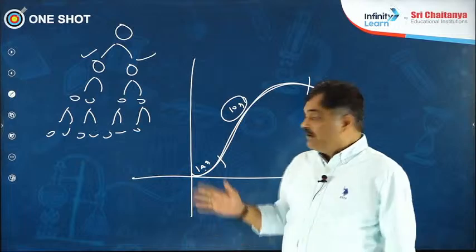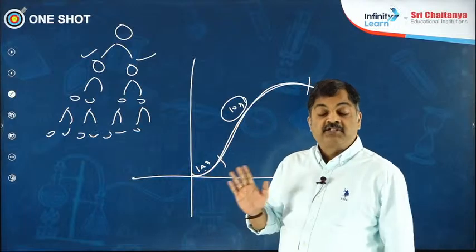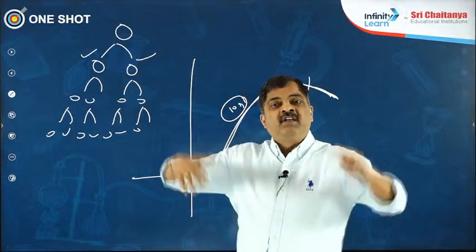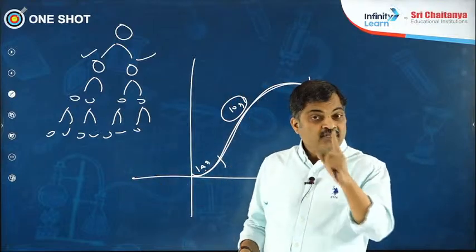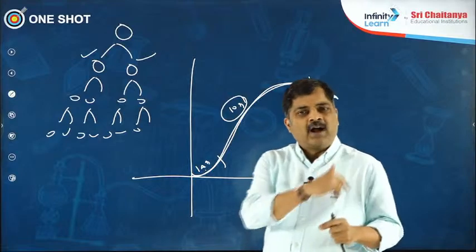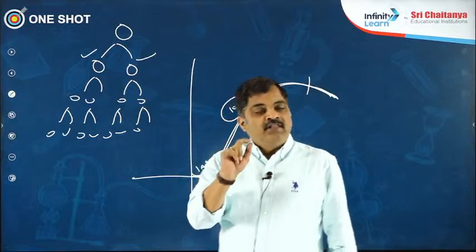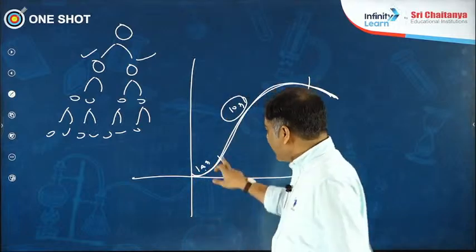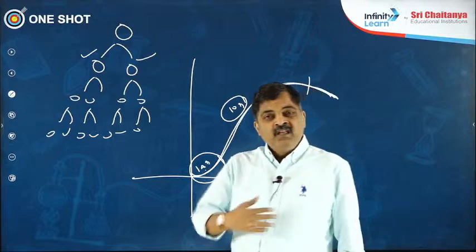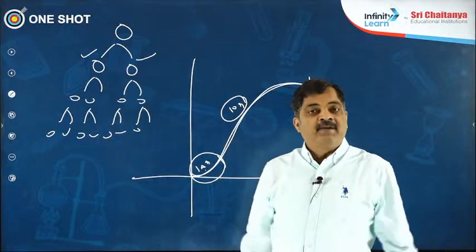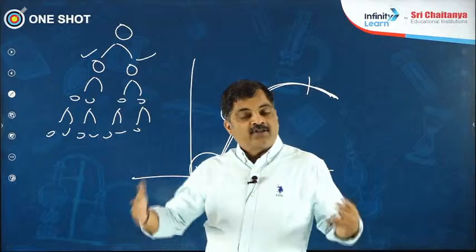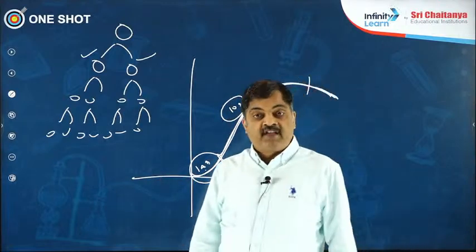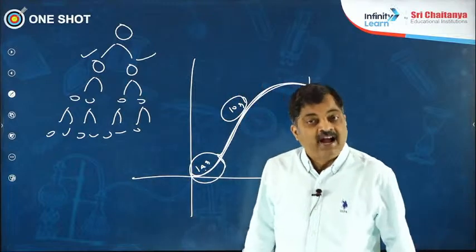One more example for geometric growth is a tree which is experiencing seasonal changes. That is also an example for geometric growth. You may ask me how. In early spring, the leaves, flowers, and fruits will be very, very small. It is comparable to the lag phase. In the late spring, when the conditions are very much congenial, every part of the plant organ is going to grow. And that is said to be the log phase or exponential phase, where the growth rate is very much high.